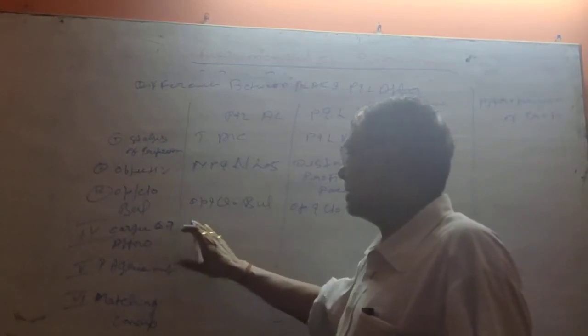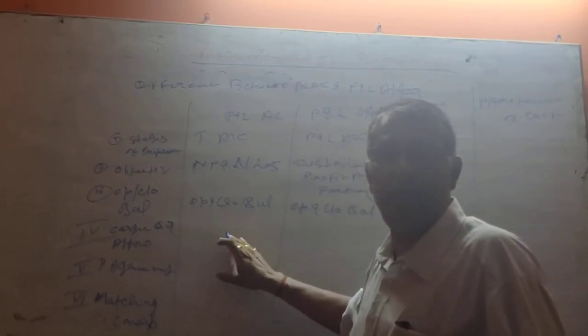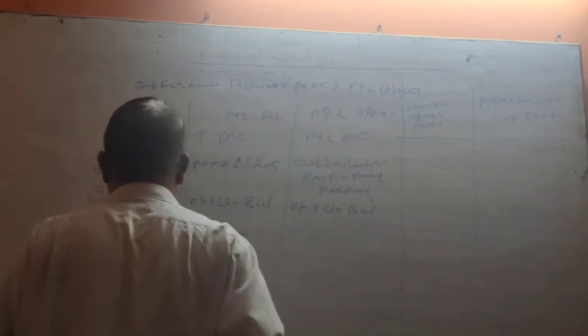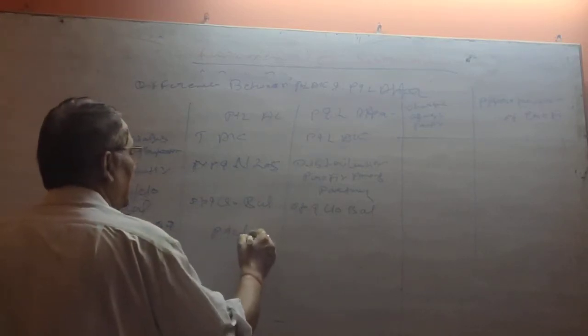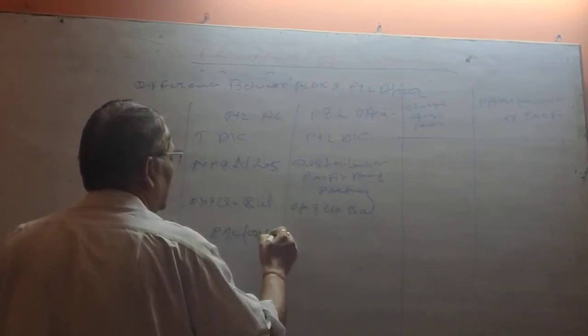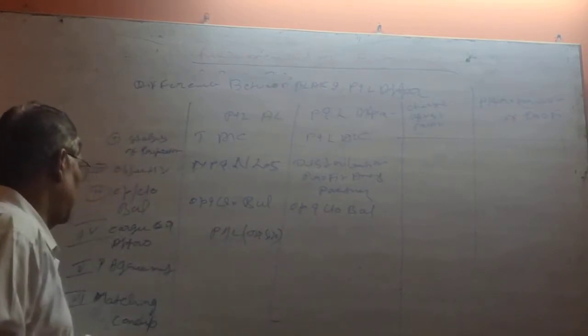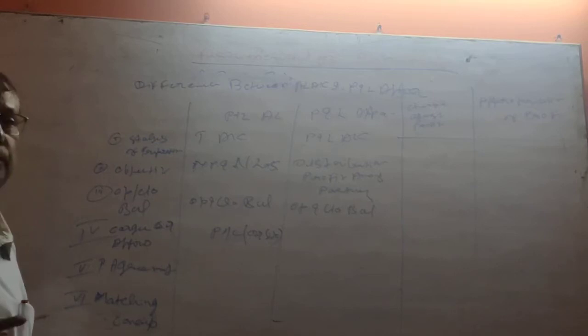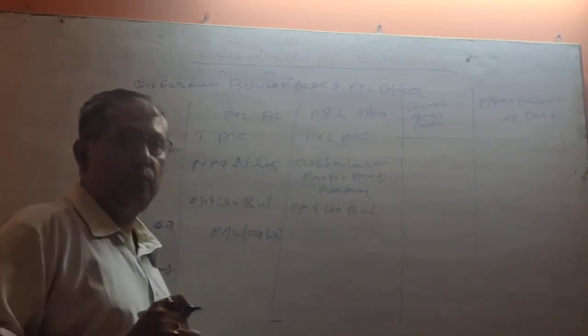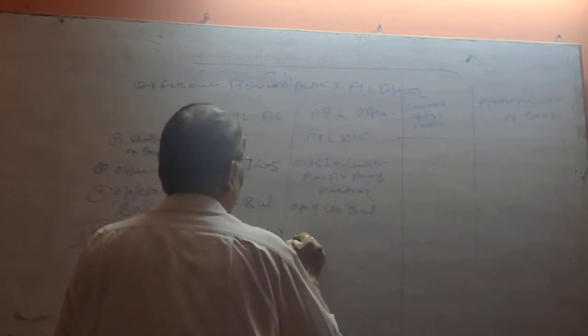Charge means whether there is a profit or a loss, you have to write it in the profit and loss account, on the debit side. Appropriations: when there is a net profit, then we have to distribute it to the partners.